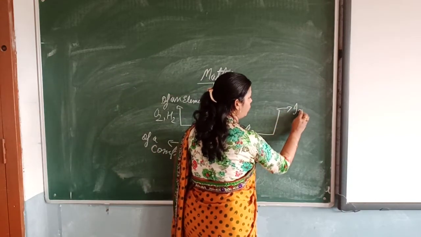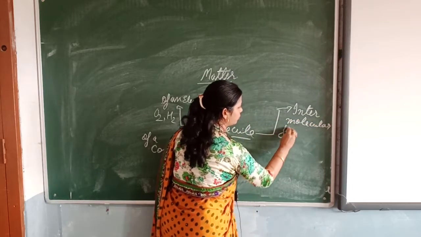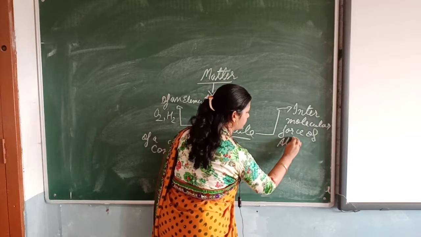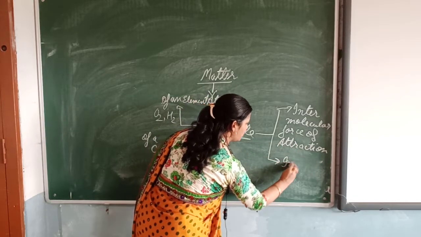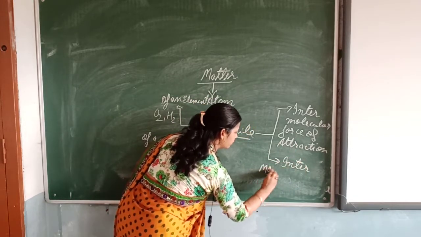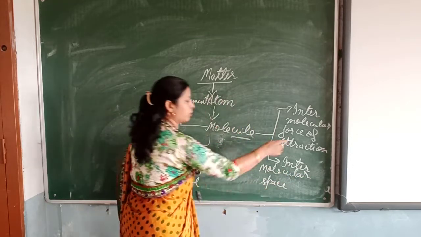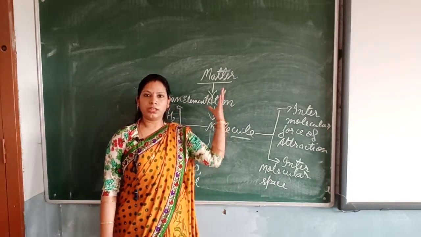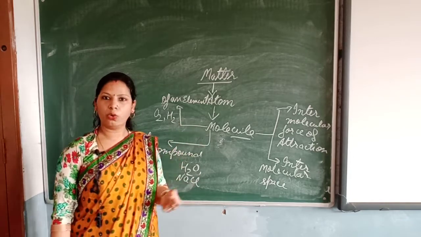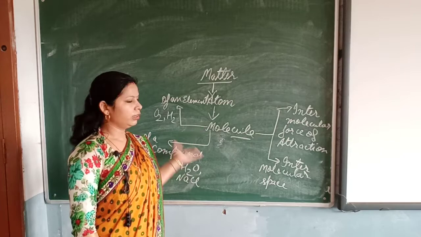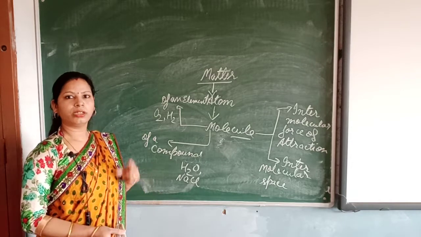Intermolecular force of attraction, and the second is intermolecular space. This flow chart is also given in your book. You can just draw it in your copy and you can understand the whole chapter in a better way. As I have written this, next we will again discuss intermolecular force of attraction and intermolecular space.